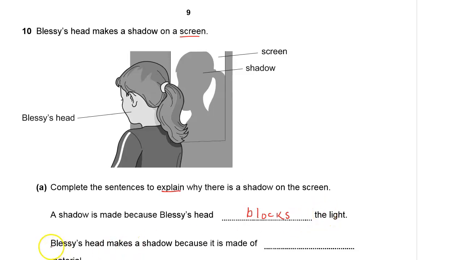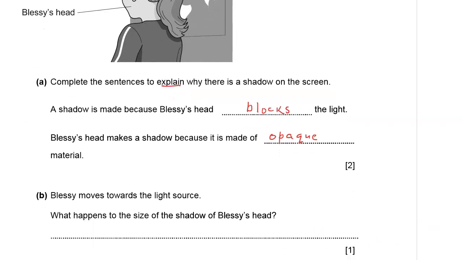Bless's head makes a shadow because it is made of dash material. Of course, transparent materials do not block light. It's only opaque materials that block the light. So Bless's head is opaque. That's why it has blocked the light.